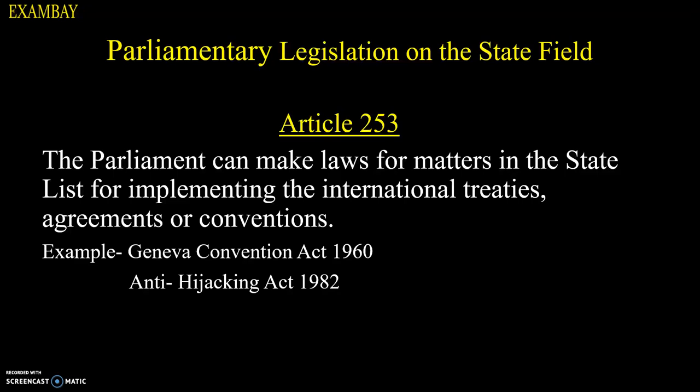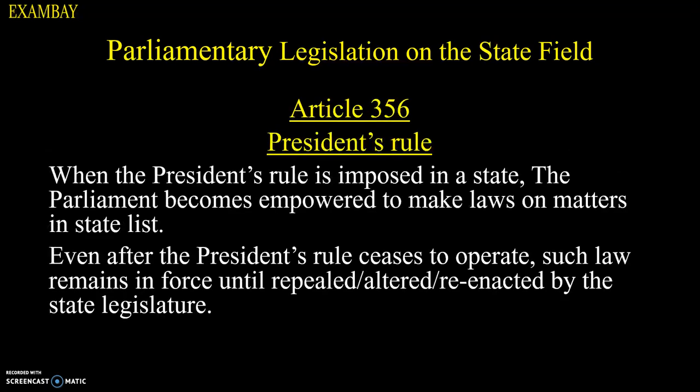Next we have Article 253. According to Article 253, the Parliament can make laws for matters in the state list for implementing the international treaties, agreements or conventions. For example, we have this Geneva Convention Act 1960, Anti-Hijacking Act 1982 and many more. So, to implement the international treaties and conventions.